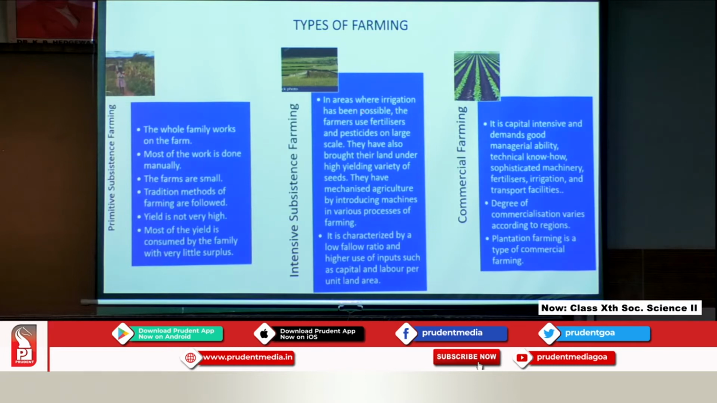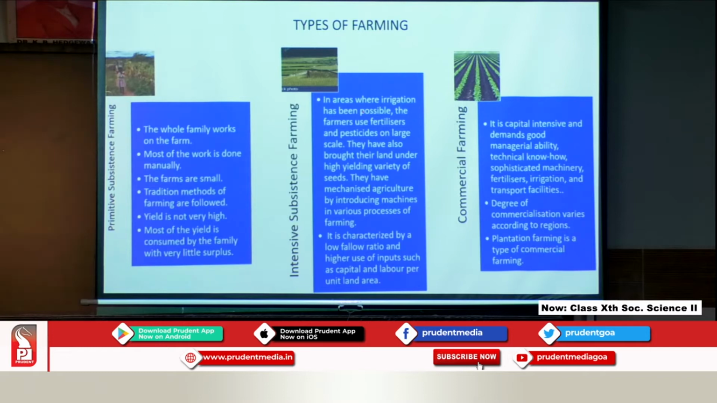And the third is commercial farming. You will see that it is a capital intensive farming which demands good managerial ability. Now why managerial? I will tell you when we learn a little more in detail about this farming. One should have technical know-how, okay? Sophisticated machinery, fertilizers, irrigation and transport facilities. So the gist of it is that this is something on a very large scale. You will use all the inputs, you will use technology, you will use machinery, you will use transport.